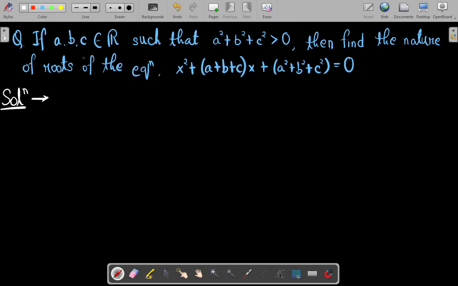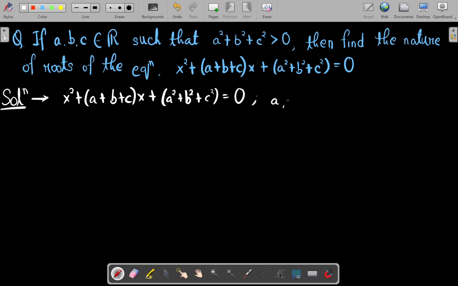Hello everyone. In this question, it is given that if a, b, c are real numbers such that a square plus b square plus c square is positive, then we have to find the nature of roots of this equation: x square plus (a plus b plus c) times x plus (a square plus b square plus c square) equal to 0. So the given equation is x square plus (a plus b plus c) times x plus a square plus b square plus c square equal to 0.